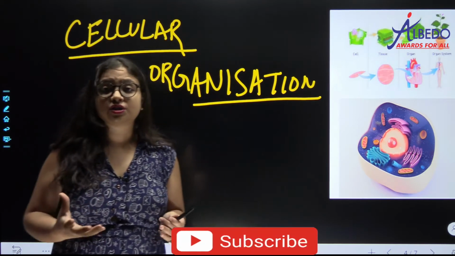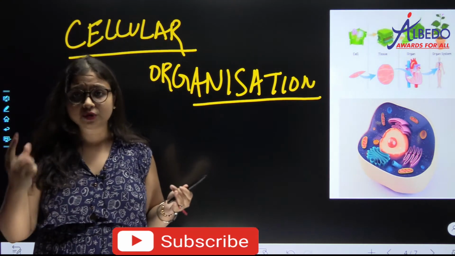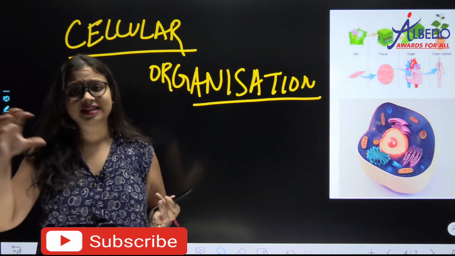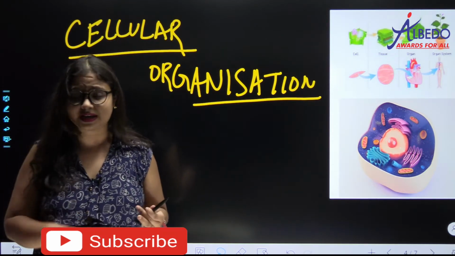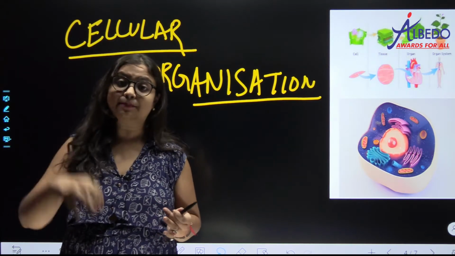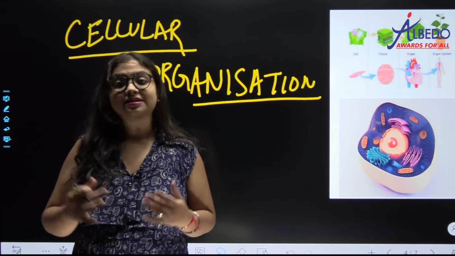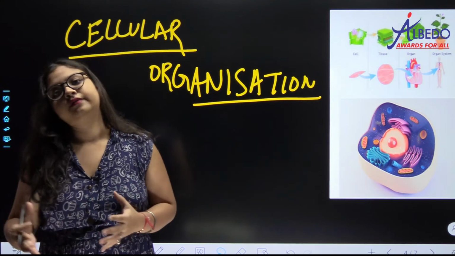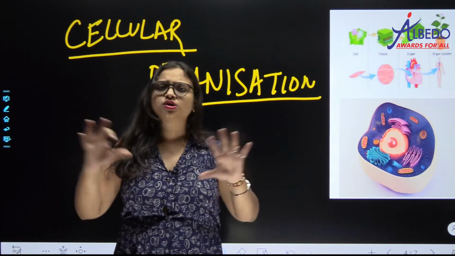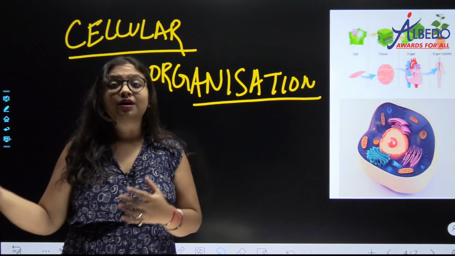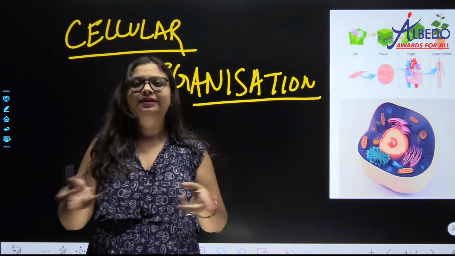Why the basic functional unit? Because a unicellular organism is equal to one organism, so all the life functions necessary for that cell to survive, necessary for the organism to survive, can happen in the cell. That is why the cell is known as the basic structural and functional unit of a living organism. Functional, why? Because all the functions which happen in an organism, which is equal to a unicellular organism, can happen in its cell.